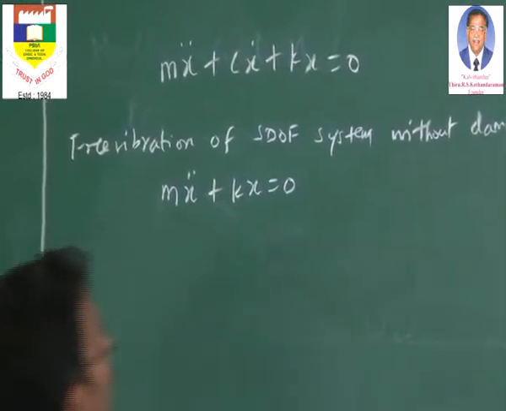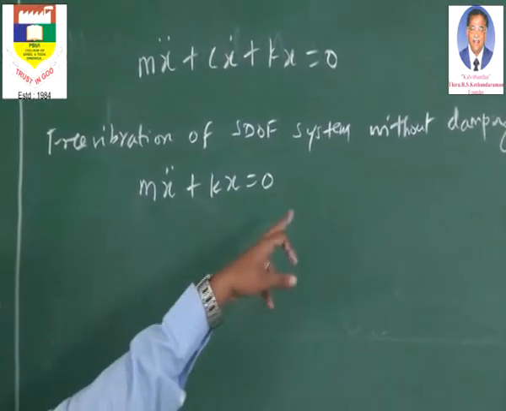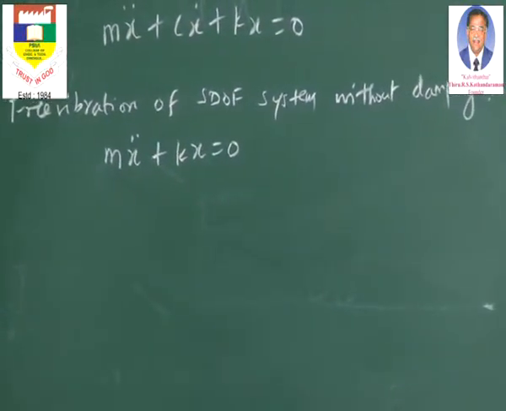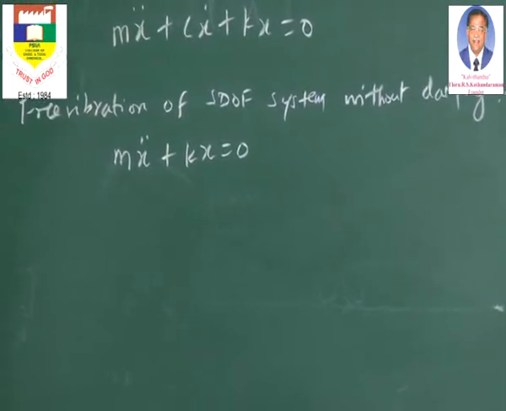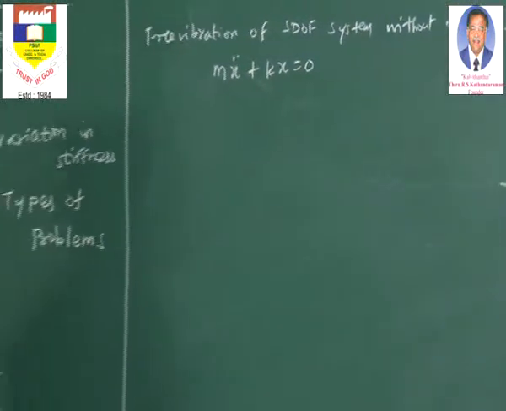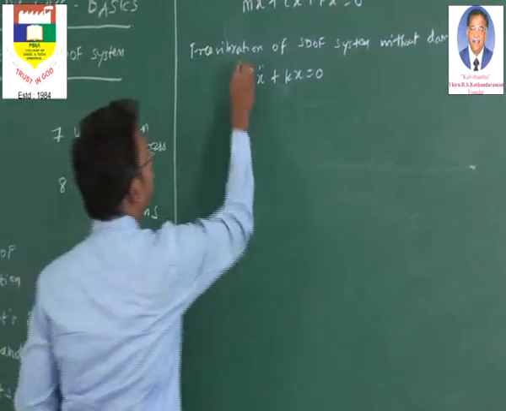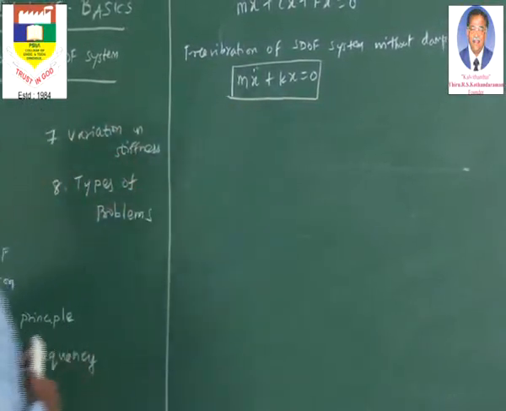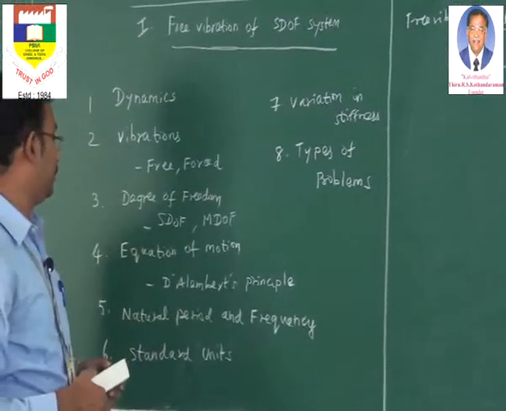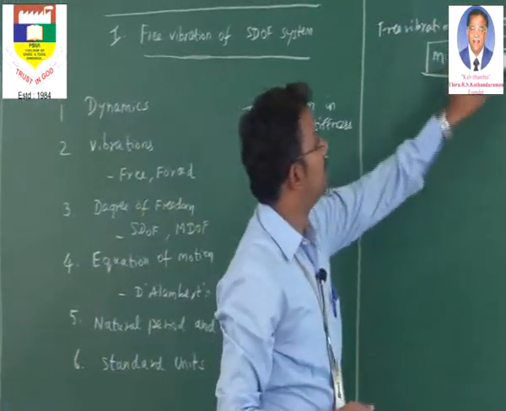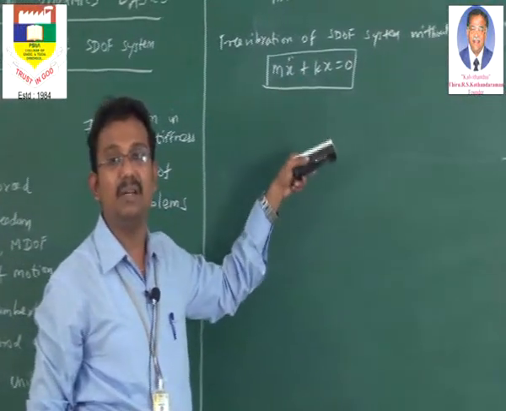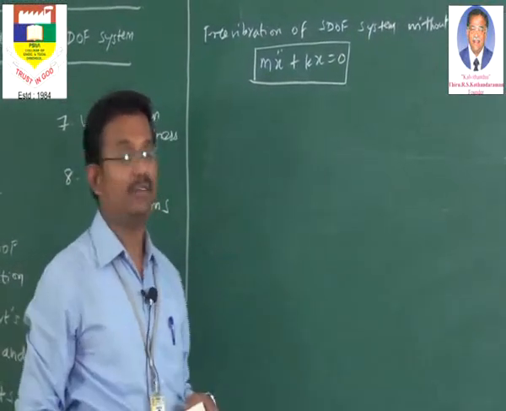Why are we writing this equation of motion? Because this is an ideal case. We cannot make any system oscillate in a vacuum condition, so it is an ideal condition because there is no damping, and as it is a free vibration, there is no external force. So we have coined the equation of motion for the free vibration of a single degree of freedom system without any damping. Now for this we are going to solve for the response, and find the frequency and natural time period. That is what we are going to discuss in the next section.